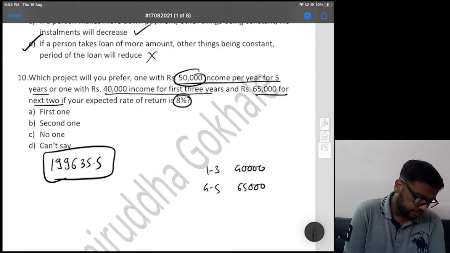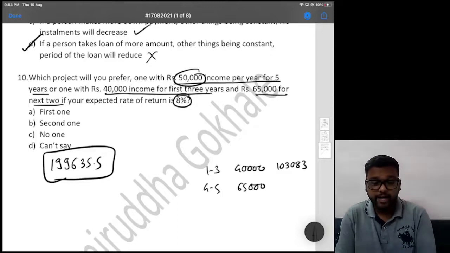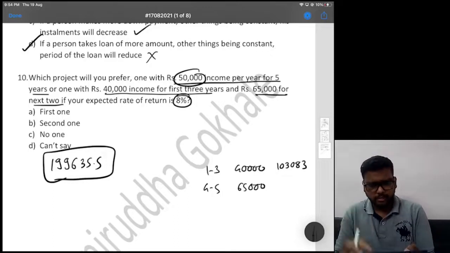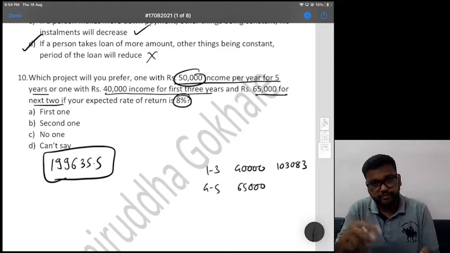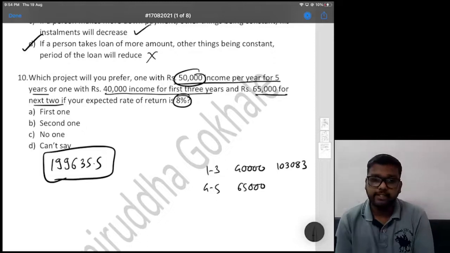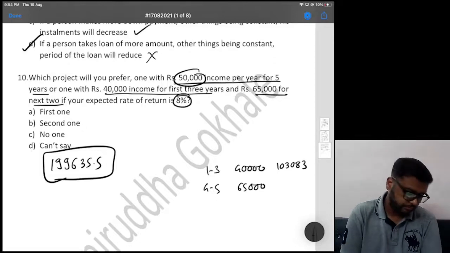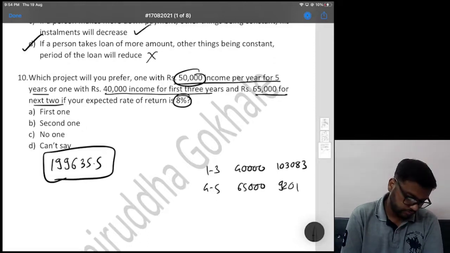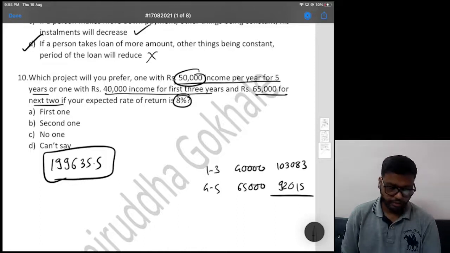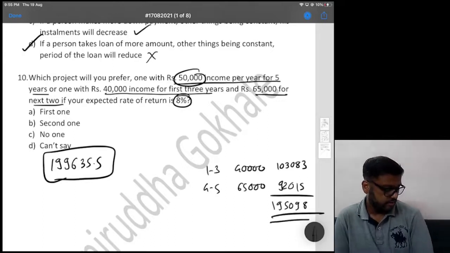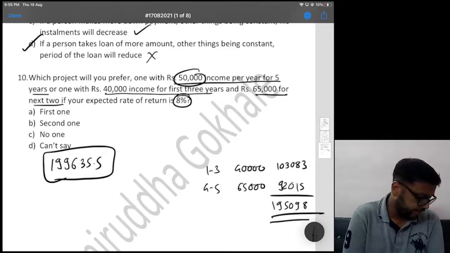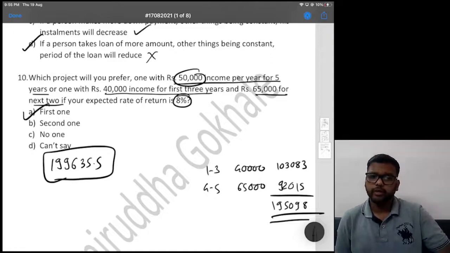That gives us 103083, and then for the 4th and 5th years, 65,000 discounted similarly. If you add, that gives us 195098. So obviously first project is better, right? It is giving us more return. So A is the answer.